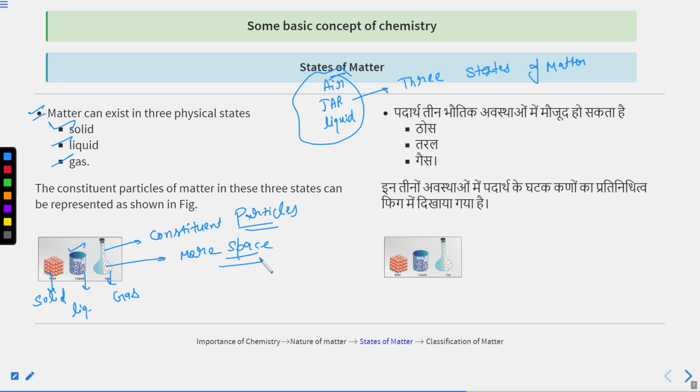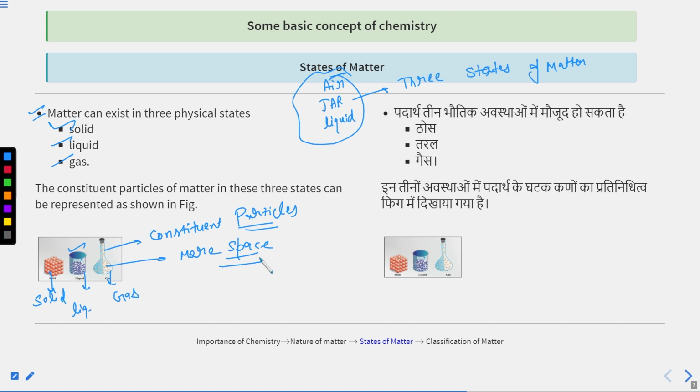So this is about solids, liquids and gases. You can see here, in solids the particles are close, in liquids the particles are a little bit far away from each other, in gases the particles are very far away from each other. In solids the interparticle force of attraction is very strong, then in liquids, and in gases it is very weak, right? You can say in gases the interparticle force of attraction is negligible, and in solids the interparticle space is negligible.